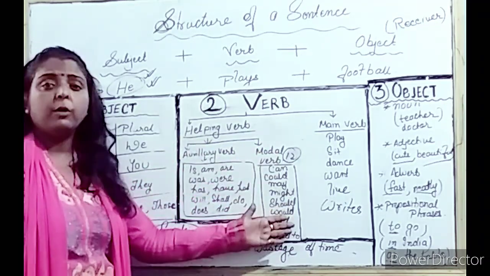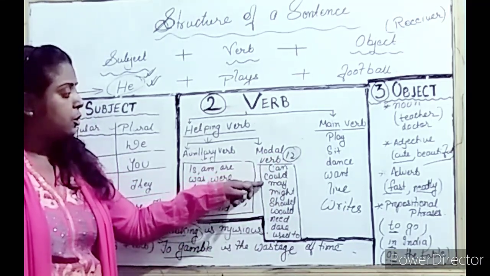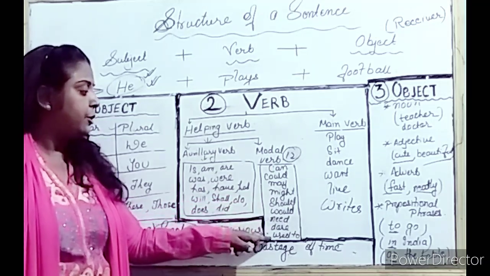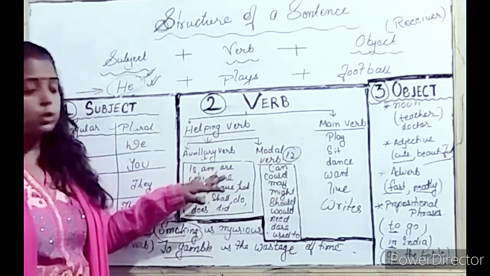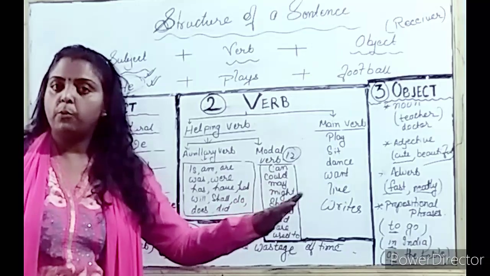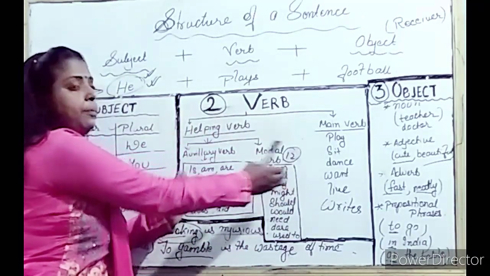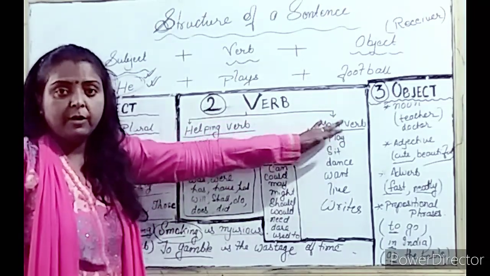Whereas the members of the modal verbs are 12 in number. Modal verbs, that is can, could, may, might, should, would, need, dare, used to, ought to, and there are more. So we will discuss these two helping verbs in detail in upcoming videos. So don't worry about that. Just you have to understand that verb is divided into helping verb and the main verb.